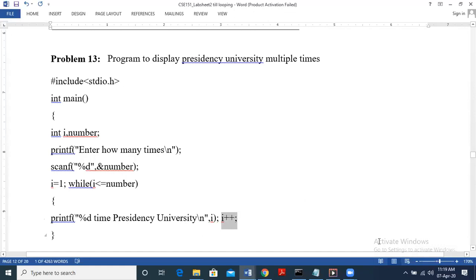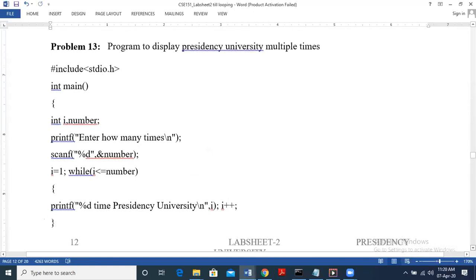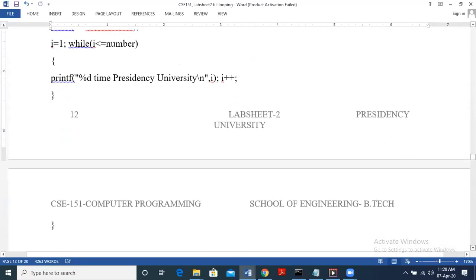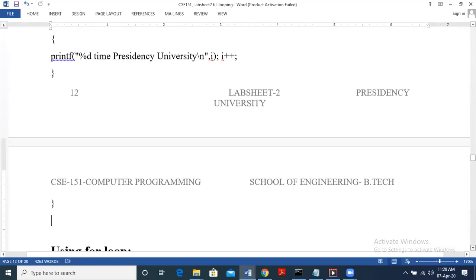So we are going to count every time. For example, we want to print 5 times, so it will count 1 2 3 4 5. And then once i becomes 6, 5 plus 1 is 6, it checks the condition i less than or equal to number, 6 less than or equal to 5. So the condition is false. So once the condition is false, it exits from the loop. So the control comes out of the loop, and then the loop is completed. And then it will continue with the rest of the program if there is any, or else here we just have a closing bracket, so it stops execution, right? So this was a revision for the while loop.